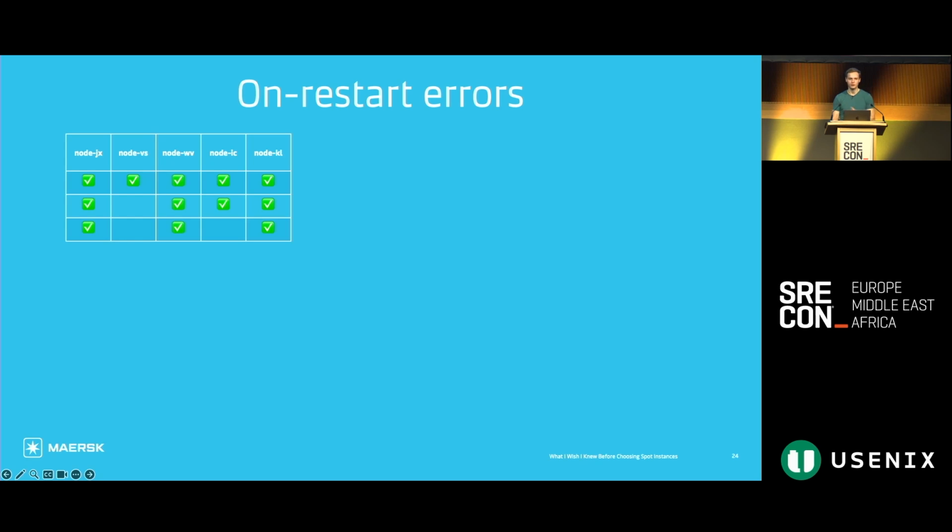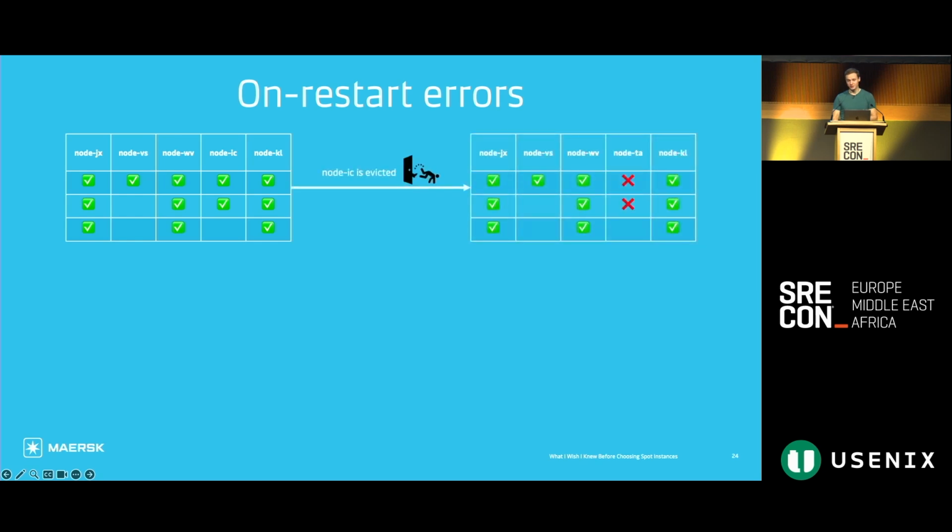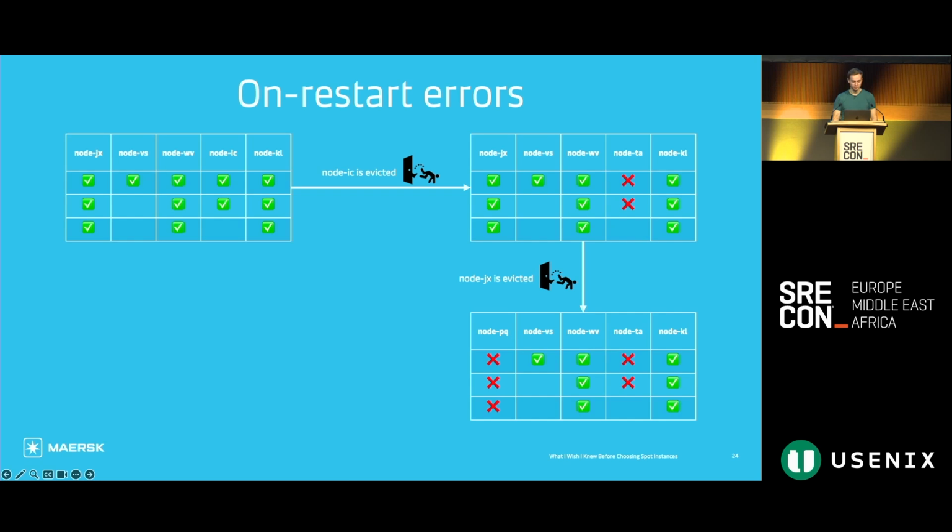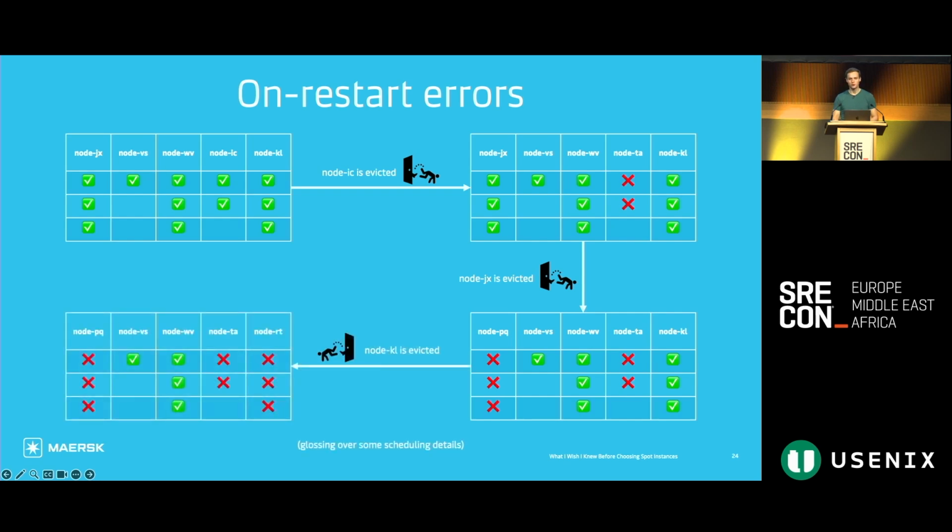So at Maersk, we have an internal container registry from where we pull Docker images. And one day, the team that manages this registry pushed a regression that caused all image pull attempts to just fail. So we can see that when this regression is introduced and evictions keep happening in our cluster, eventually we move from a state where we're perfectly fine to crossing that threshold where our cluster can no longer tolerate more down pods. And this entire issue only lasted about an hour end to end.